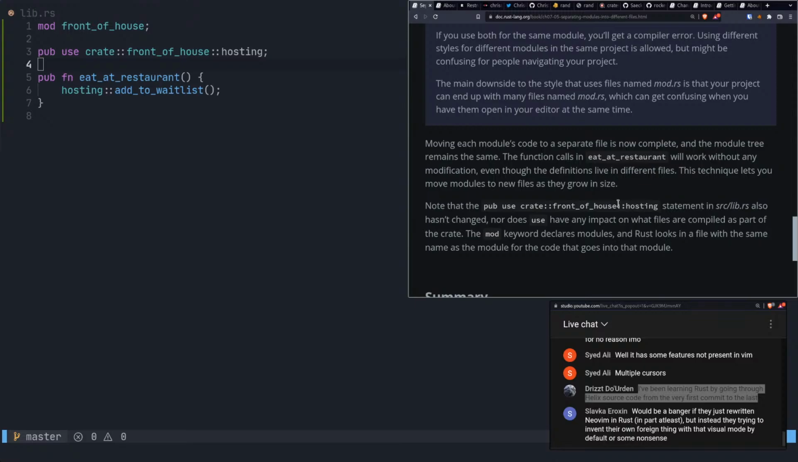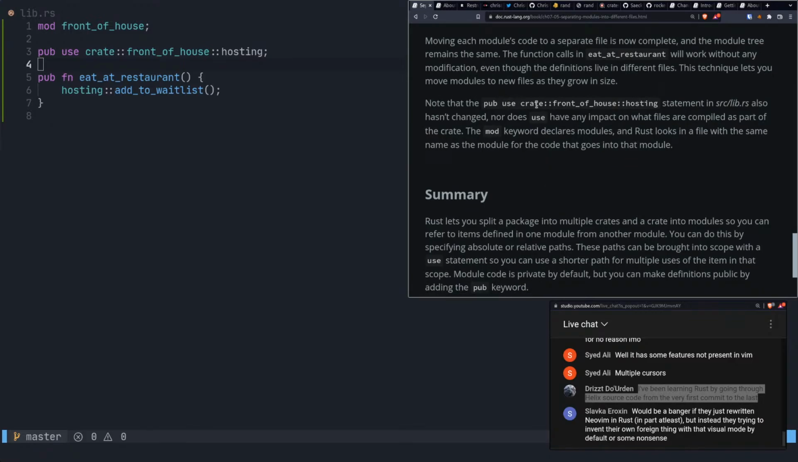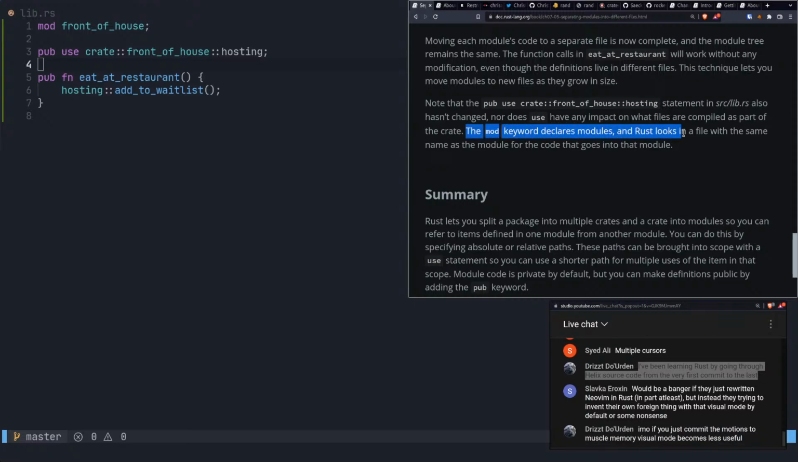Moving each module's code to a separate file is now complete, and the module tree remains the same. The function calls in eat_at_restaurant will work without any modification, even though the definitions live in different files. This technique lets you move modules to new files as they grow in size. Note that the pub use crate::front_of_house::hosting statement in src/lib.rs also hasn't changed, nor does use have any impact on what files are compiled as part of the crate. The mod keyword declares modules, and Rust looks in a file with the same name as the module for the code that goes into the module.